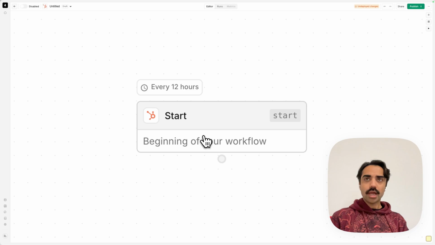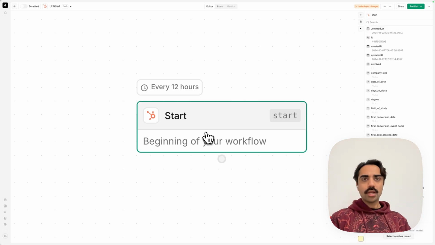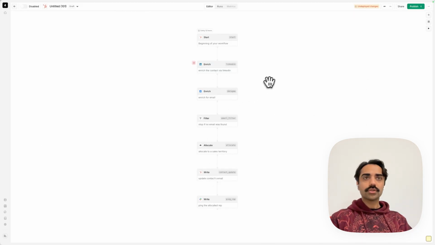Luckily I have a recipe here that I've set up for us, so we can continue. It's pretty simple: a bunch of nodes connected in a sequence. We take a contact from the CRM, we enrich it using LinkedIn and Datagma, and we do some allocation and absorption logic before we ping someone on Slack.